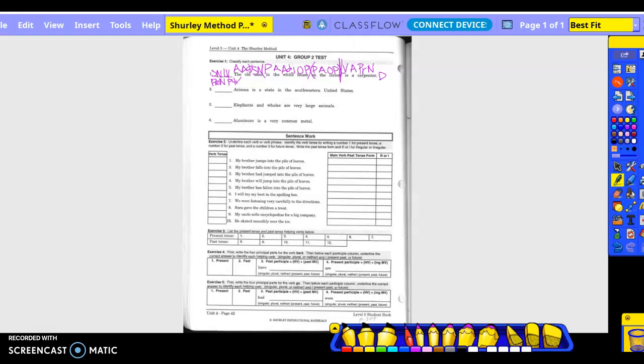Okay, Arizona is a state in the southwestern United States. So what is a state in the southwestern United States? Subject, noun. What is being said about Arizona? Is, a verb. Is what? State. Is state referring to Arizona? Yes. So it's a predicate noun, and then is becomes a linking verb.